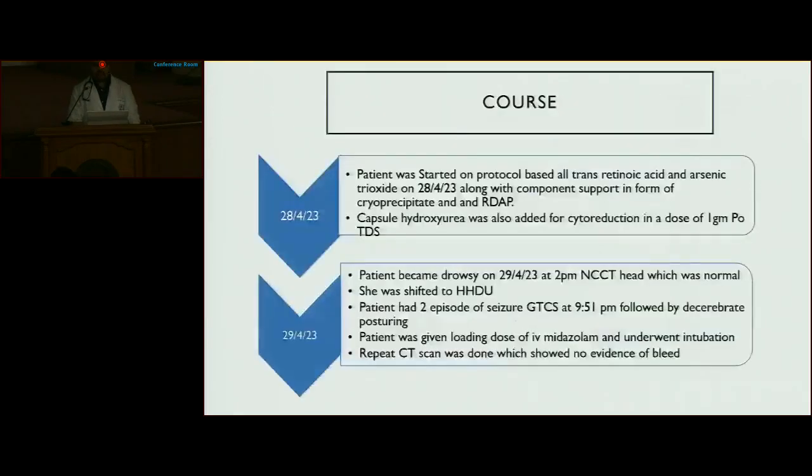Course and management: patient with complaint of generalized weakness and periorbital ecchymosis, PBS suggestive of APML, and patient was subsequently started on all-trans retinoic acid and arsenic trioxide on 28th of April with component support. Capsule hydroxyurea at a dose of 1 gram oral TDS was also added for cytoreduction. On 29th of April at 2 p.m., patient became drowsy and NCCT head was done, which was normal, and patient was subsequently shifted to HHDU. Patient had 2 episodes of seizure at 9:51 p.m. followed by decerebrate posturing, and was given a loading dose of 5 mg midazolam and patient underwent intubation in order to protect her airway. Repeat CT scan was also done, which showed no evidence of bleed.